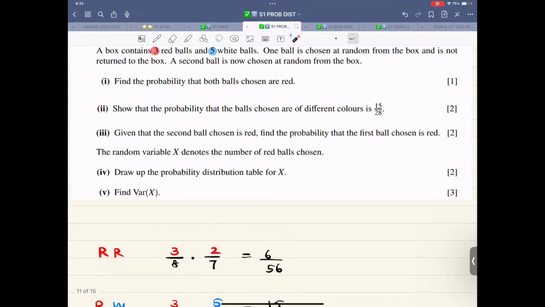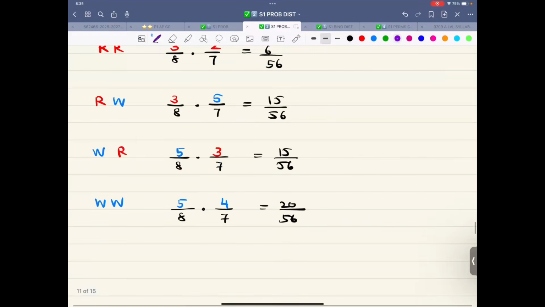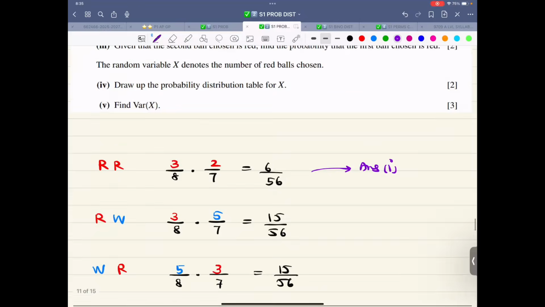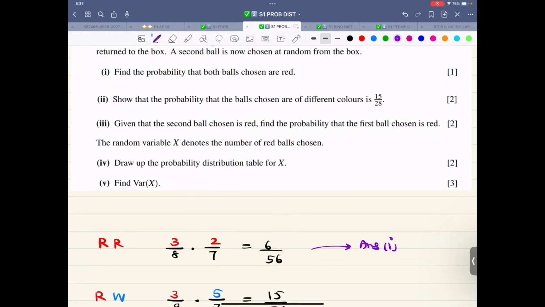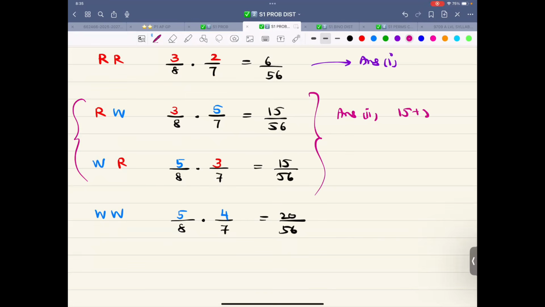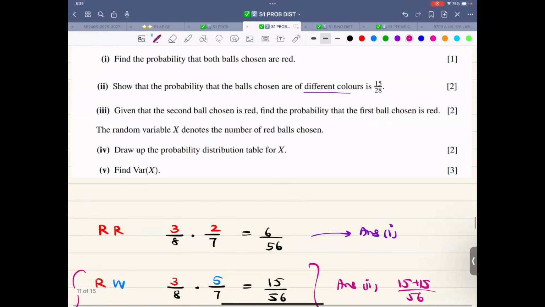Find the probability both balls chosen are red. So part 1, that is this thing. This is the answer of part 1. Find the probability that the balls chosen are of different colors. So different colors is this thing. This is the answer of part 2. That is 15 plus 15 over 56, which is 30 over 56, which is 15 over 28. That is the answer.